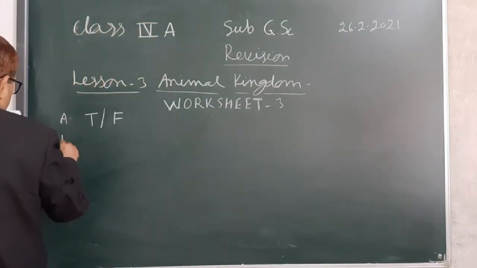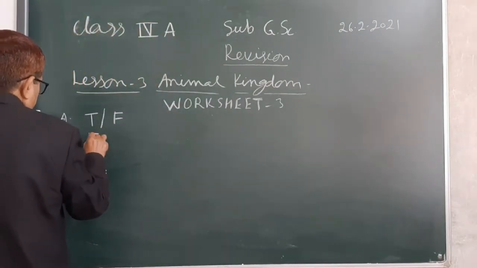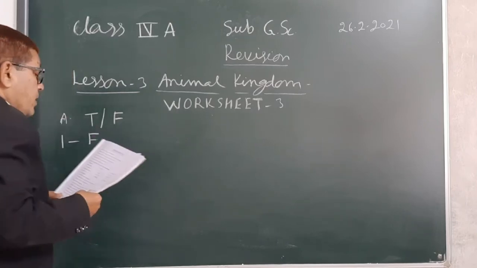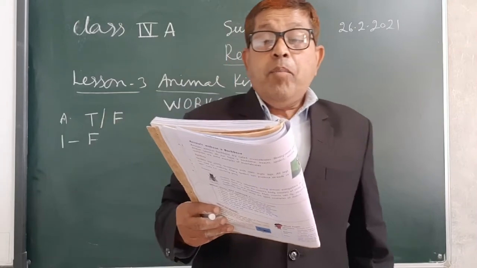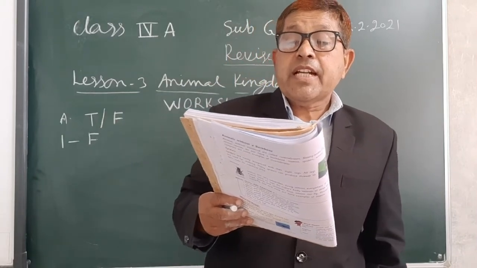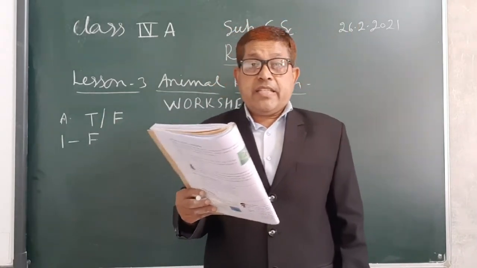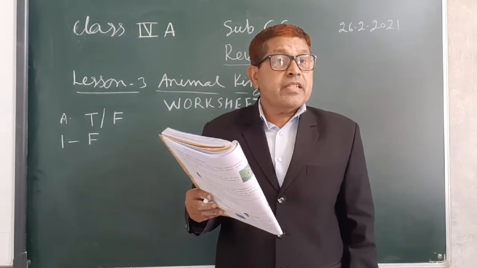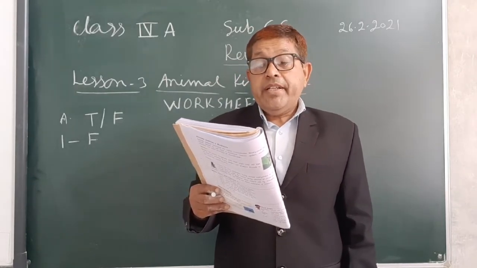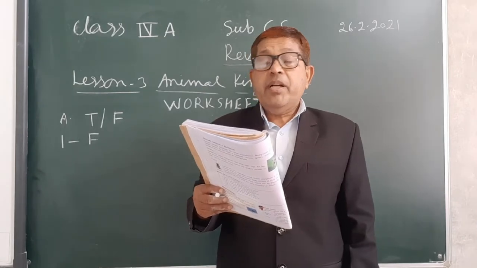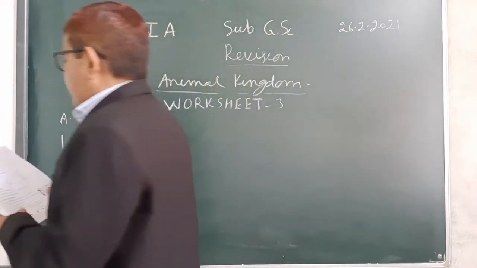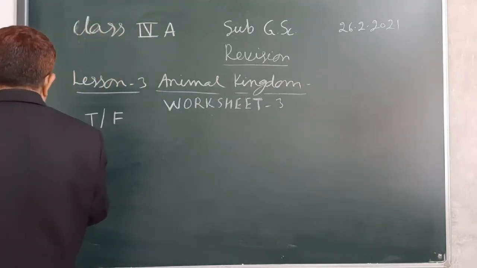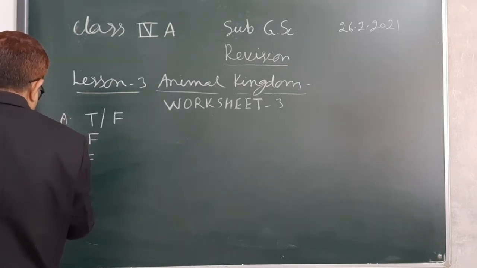Now next, the body of many fish is covered with scales. Yes, it is correct. It is true. So second is true.